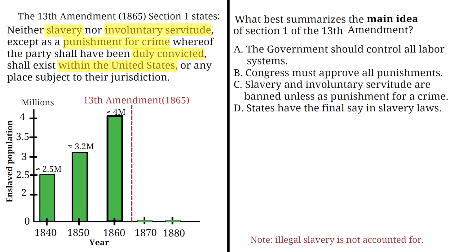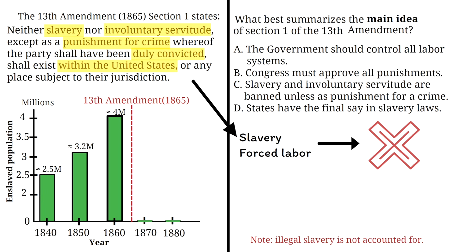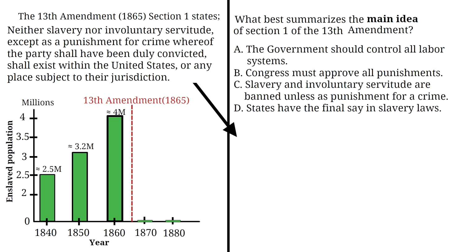Let's put that in simple terms. This means slavery and forced labor are not allowed in the United States, except when someone has been convicted of a crime. So the main idea here is slavery and involuntary servitude are banned unless as punishment for a crime. Now let's look at the answer choices and see which one matches that main idea.